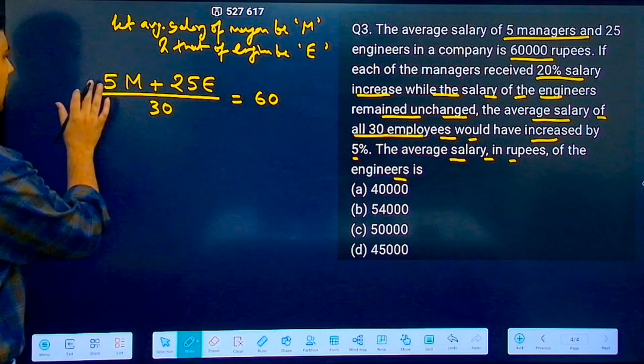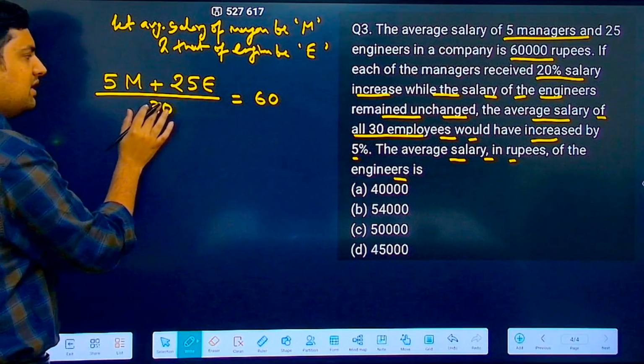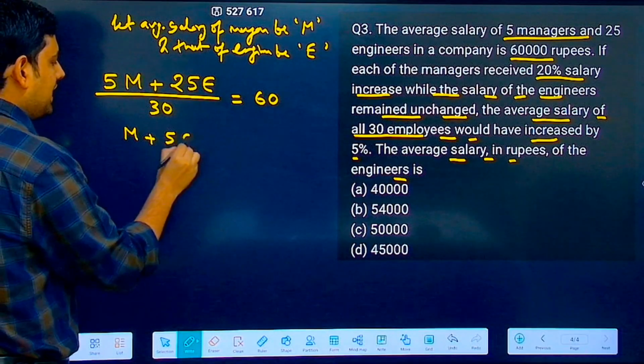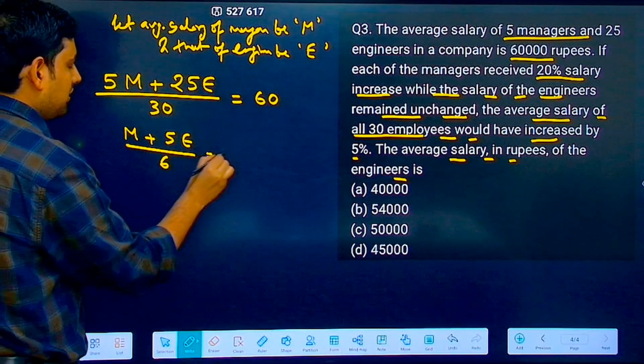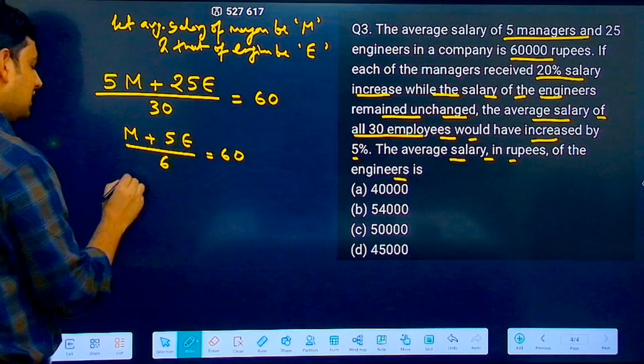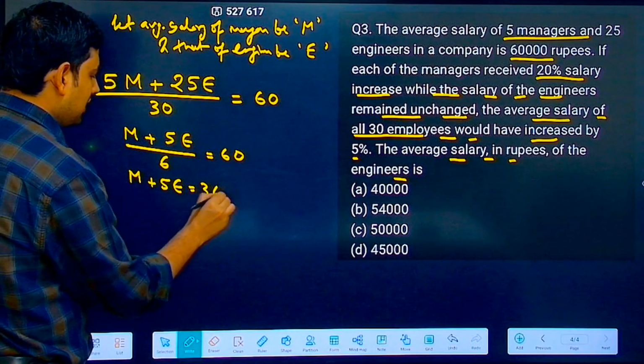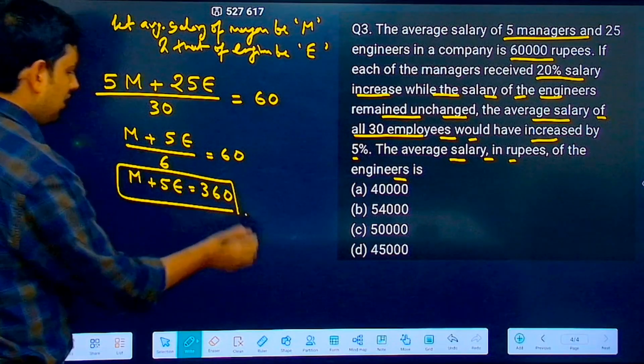Now, can I divide this both by 5? Yes. So I cancel out 5. So this becomes M plus 5E by 6 is equal to 60. Correct? 6 I multiply there. So this becomes M plus 5E is equal to 360. This becomes my first equation.